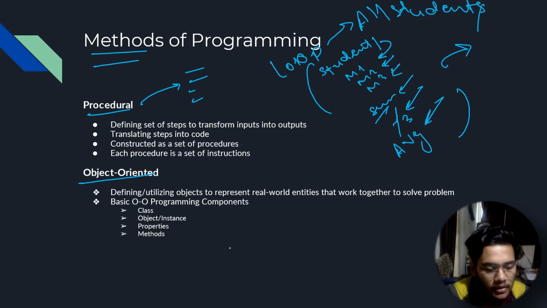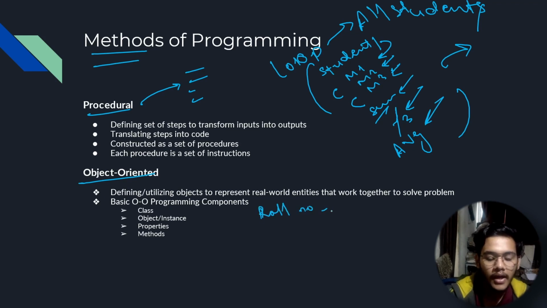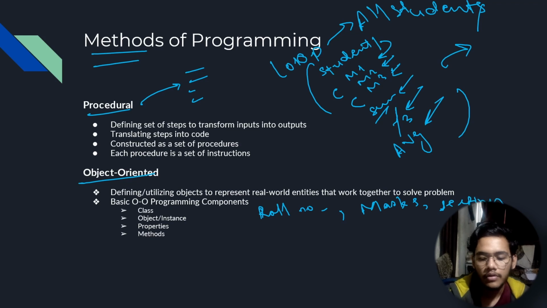But a better approach, if you have more data, not just marks and not just 3 subjects, but more things like roll number, and you have to perform more operations as well: roll number, marks, section, the phone number, etc. You have all these details.